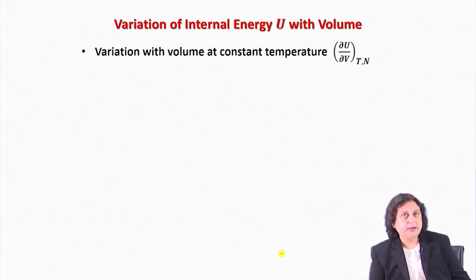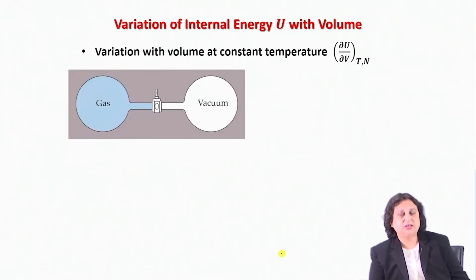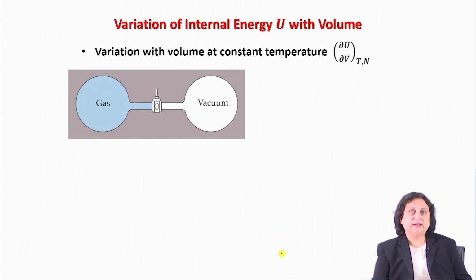Now, I will come back to this later, but let me once again use the same set of expressions to find out the variation of volume at constant temperature. And here, what I find is as follows. So this is nothing but Joule's experiment, and what I have done is I have prepared the system under initial equilibrium condition such that the entire setup is insulated and therefore no external energy is being supplied from outside.